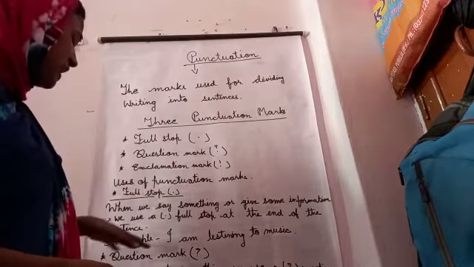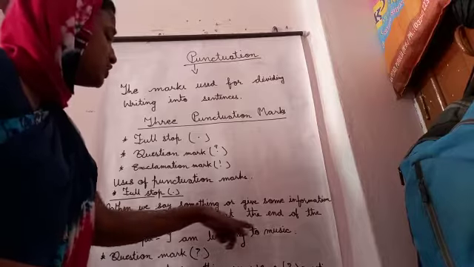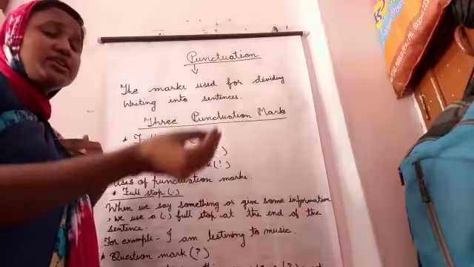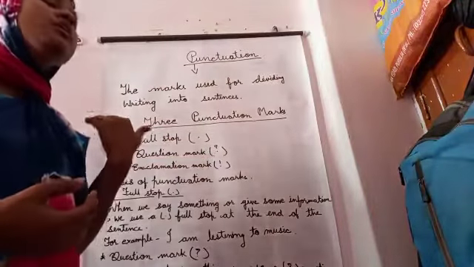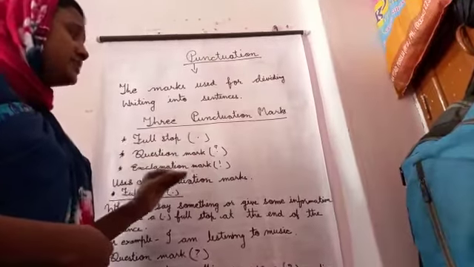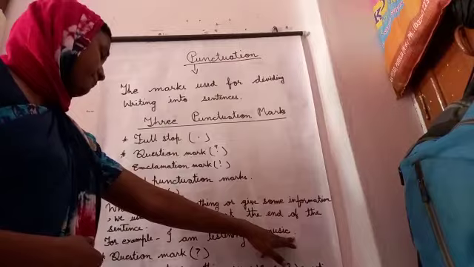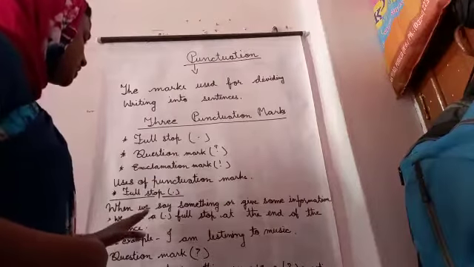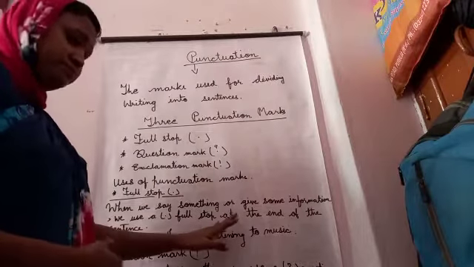Just like the example I gave here, I am listening to music, means I am saying to another person I am listening to music. So this is a simple sentence, and in this sentence we can put a full stop. So this is the use of full stop.